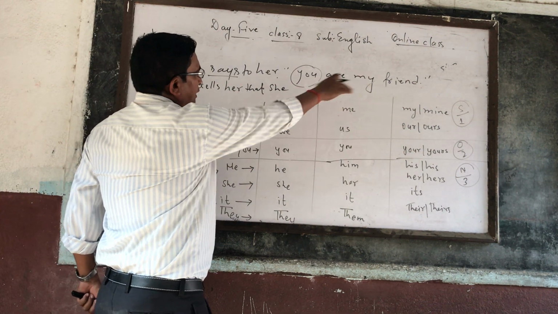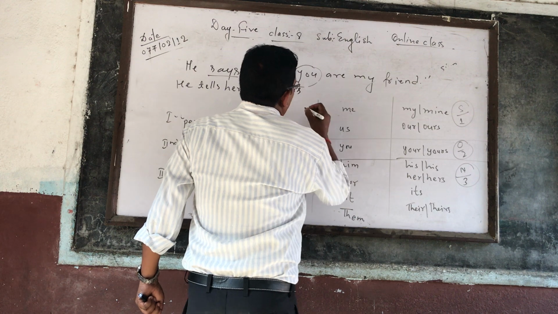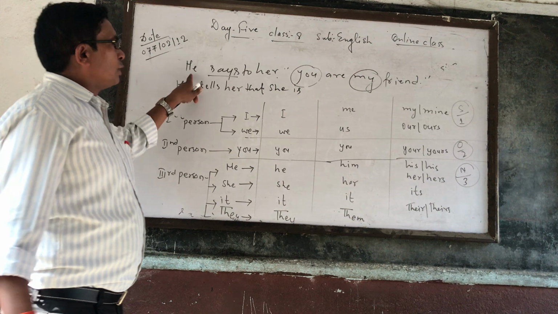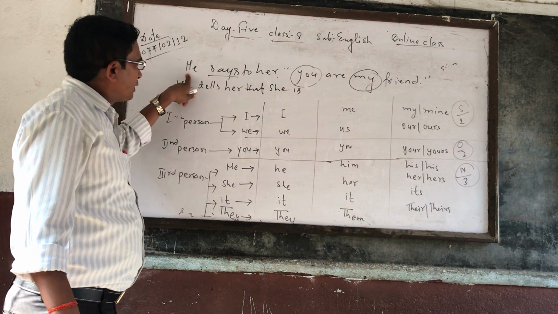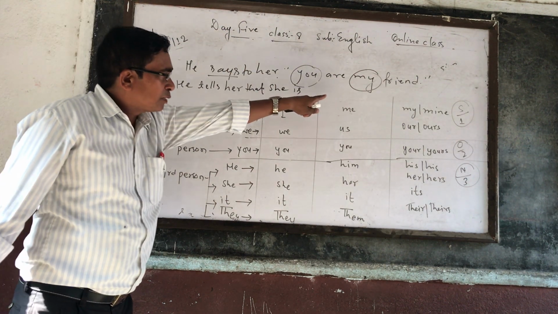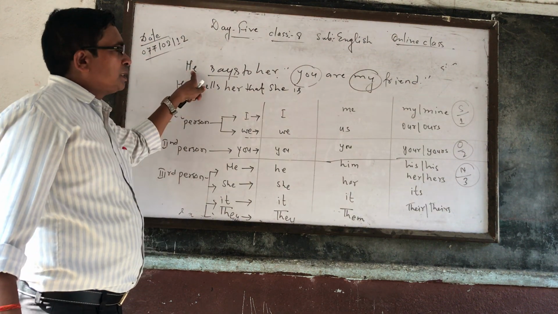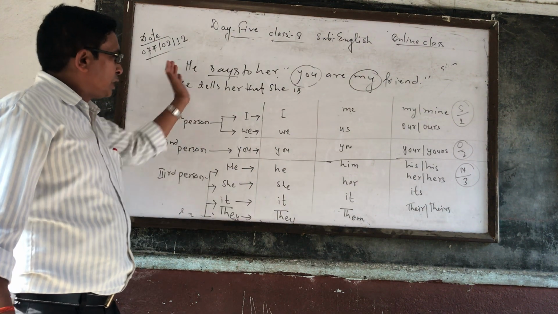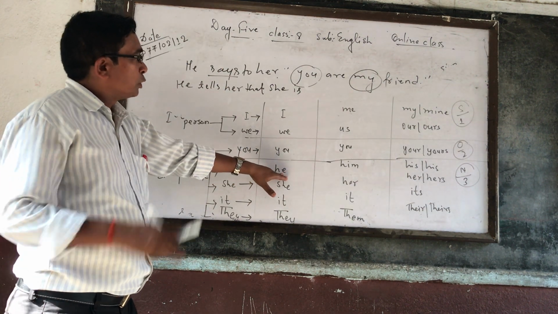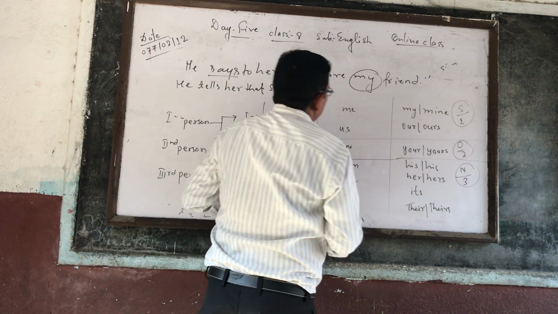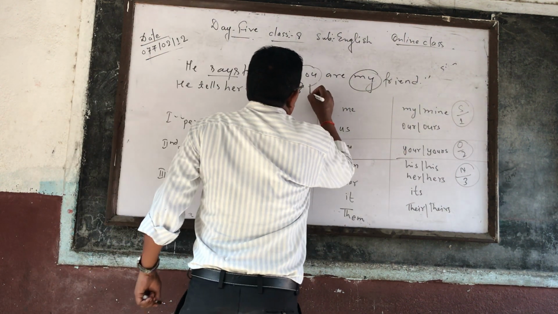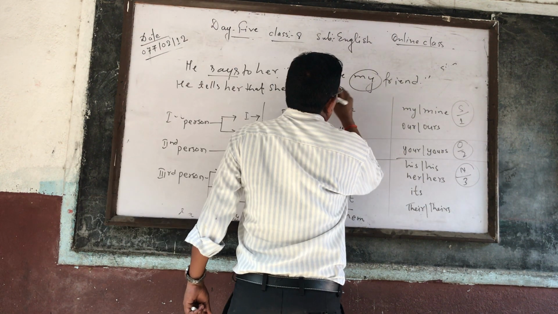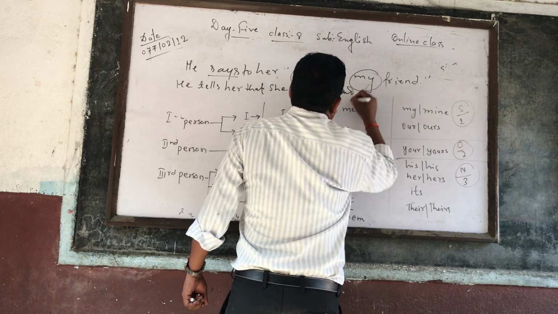He tells her that she and none. Rest is and my. First person should be changed according to the subject of the reporting verb, and the subject of the reporting verb is he. So my is possessive case. That's why the possessive case of he will be his. For that you can see in rule number 4, the subject of he is he, and now you need the possessive of he, which is his. That's why the answer will be: he tells her that she is his friend. This is the right answer.